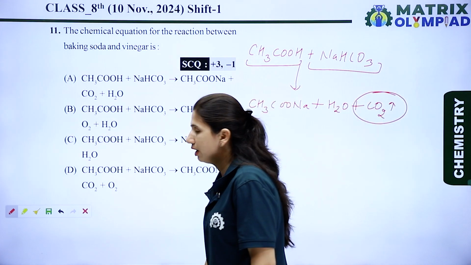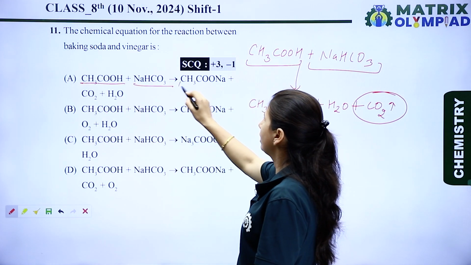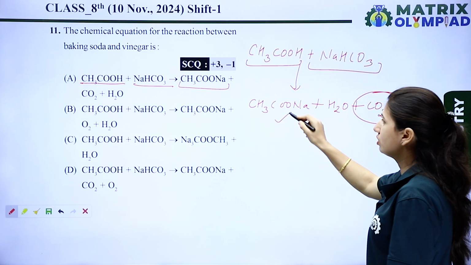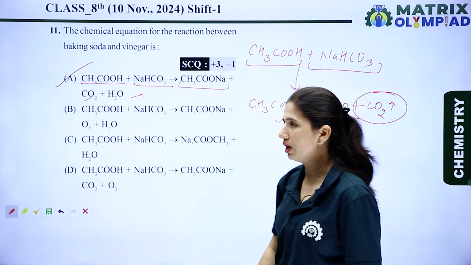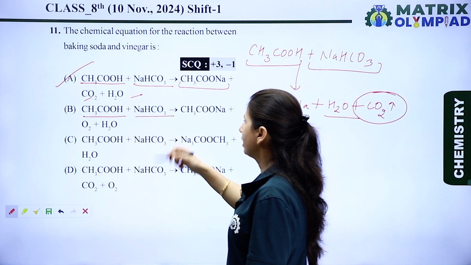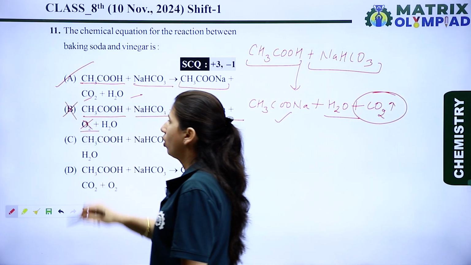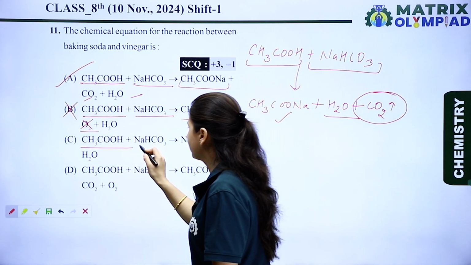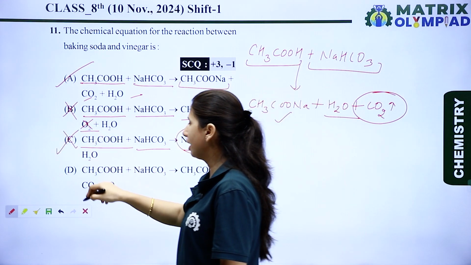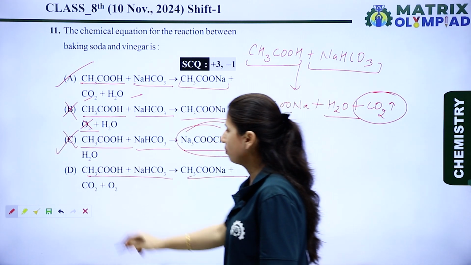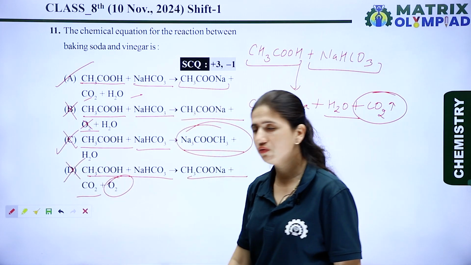Now let's see the options. Option A is CH3COOH reacts with NaHCO3, it gives CH3COONa, CO2 and H2O. Yes, it means A is the right option. Now let's see B. Acetic acid and NaHCO3 gives sodium acetate. It is right, but oxygen, no, it is a wrong option. Now the next one is, when acetic acid reacts with sodium bicarbonate, it gives Na3COOCH3. It is completely wrong. And then the last, sodium acetate plus carbon dioxide plus O2. No, water is formed. So option A is the right option for this question.